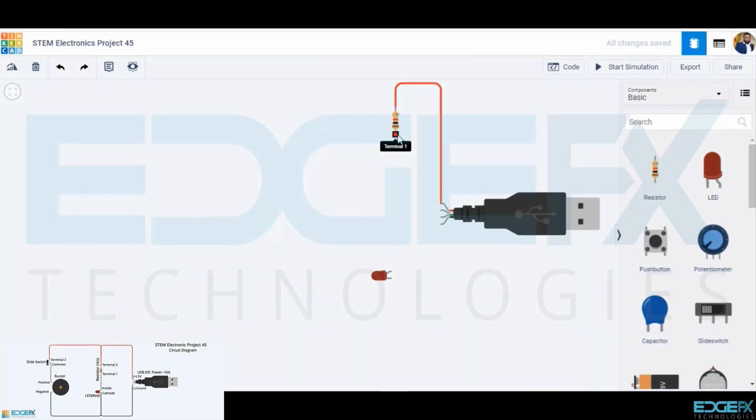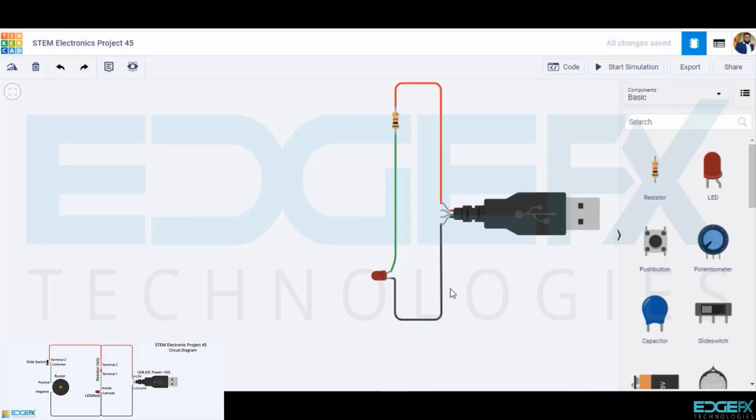Terminal 1 of the resistor to the anode of the LED. Cathode of the LED to the ground of the USB connector. This is the negative line, so we shall select the wire color black.